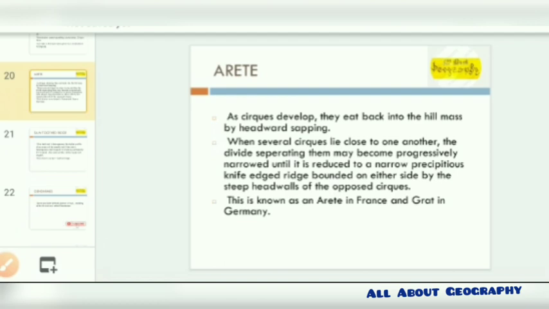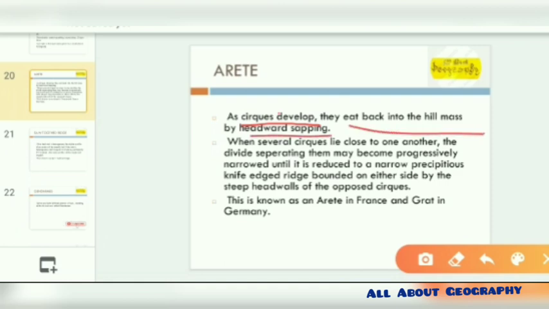It's very common in France, and the Grat in Germany. Here we identify that it is basically a further development of the cirque, where the hill mass is eaten up by headward erosion.